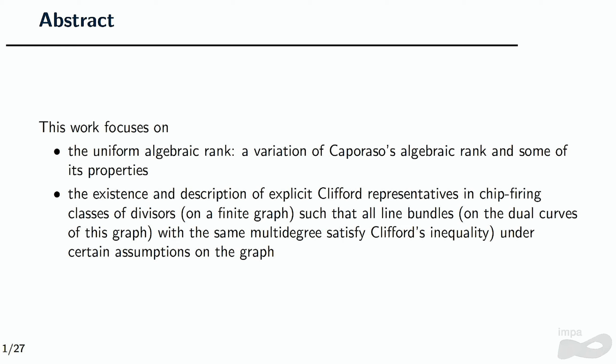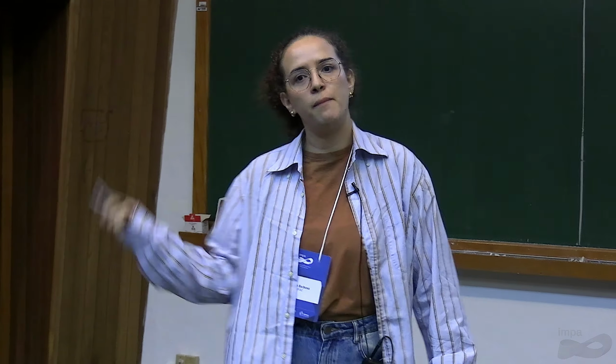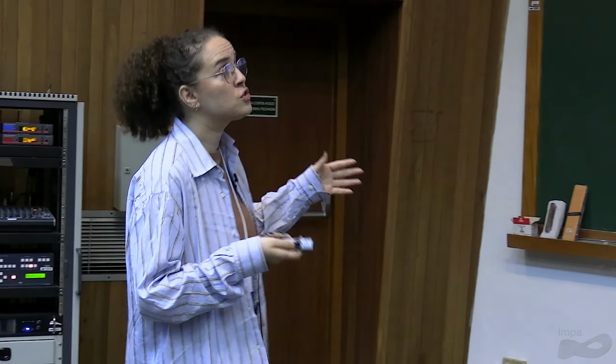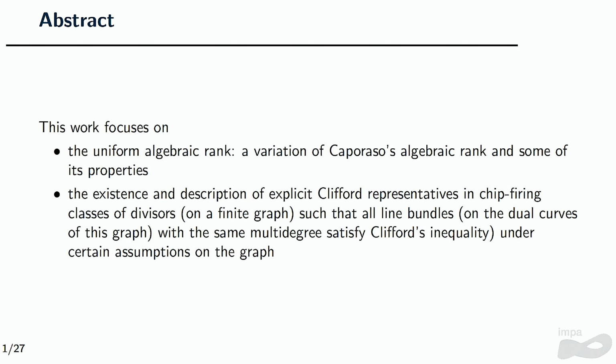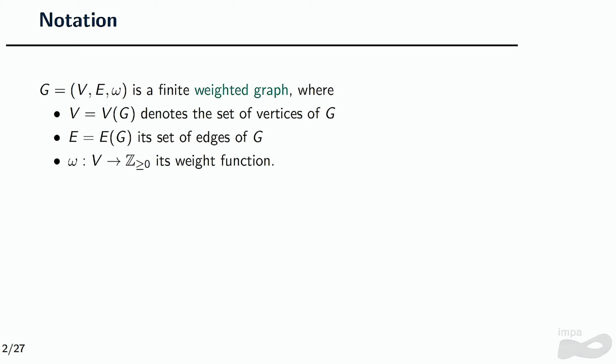So we know the classical Clifford inequality for smooth curves, right? You have an upper bound for the dimension of the space of global sections for line bundles on a smooth curve. But this bound cannot be done in general when you have a reducible curve, okay? So you need some restrictions on the multi-degrees, and this is what we do when we try to get this Clifford representative. So let's just settle some notation for the theory of divisors on graphs.